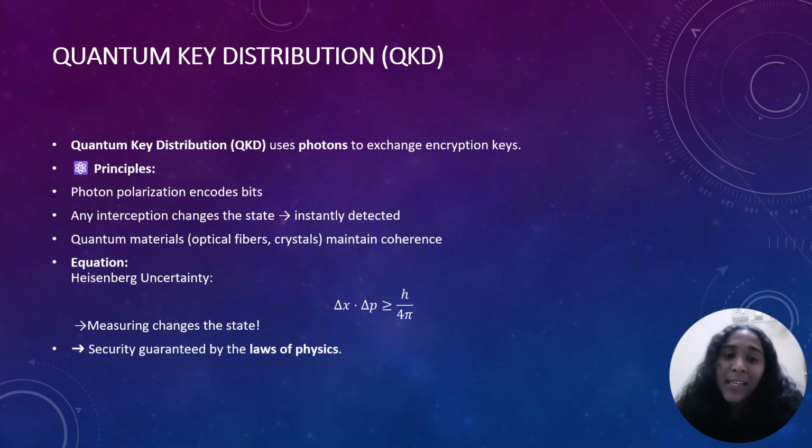Today, QKD is already being used in secure banking networks in China and Europe, enabled by ultra-pure optical materials like doped crystals and silicon photonics. We already know what the Heisenberg uncertainty principle is: delta x delta p is greater than or equal to h by 4 pi. So, next is